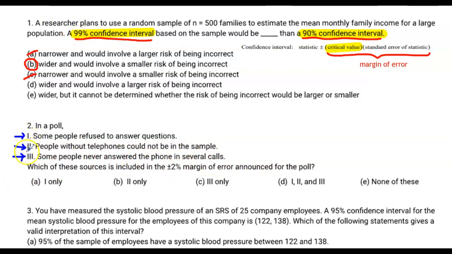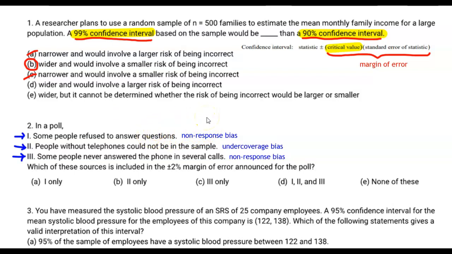And all of these, 1, 2, and 3, are indicative of errors, but they're really sources of error due to sampling. They're not sources of error due to estimation or calculation. Some people refusing to answer questions, that's a source of error that leads to bias. People without telephones cannot be in the sample, that's going to lead to bias as well. And some people never answer the phone in several calls, that's another source of bias. The types of biases are listed, right? All of these sources of bias are going to affect your statistic.